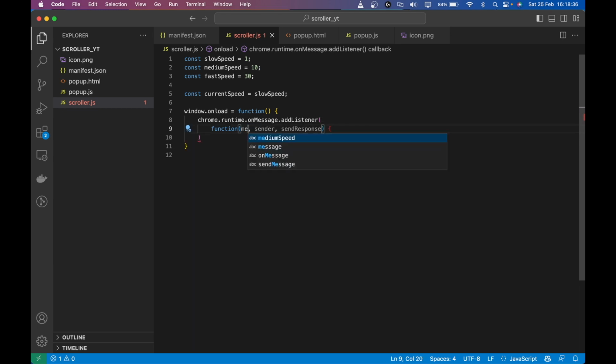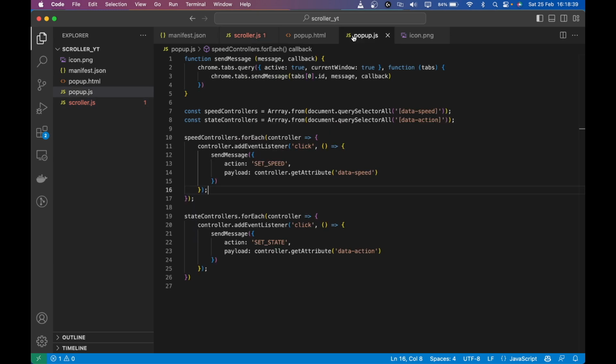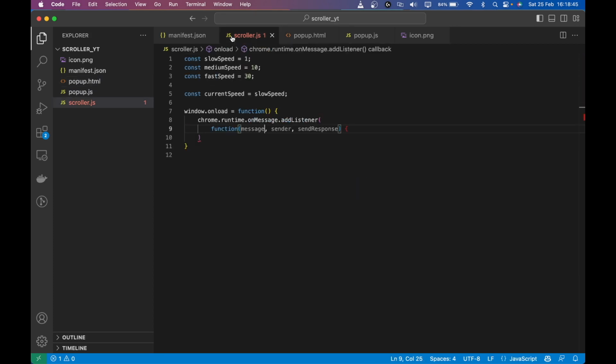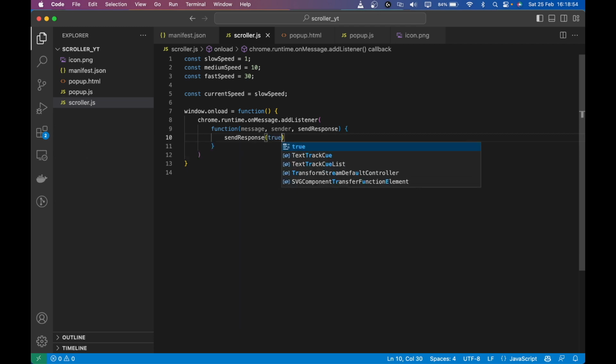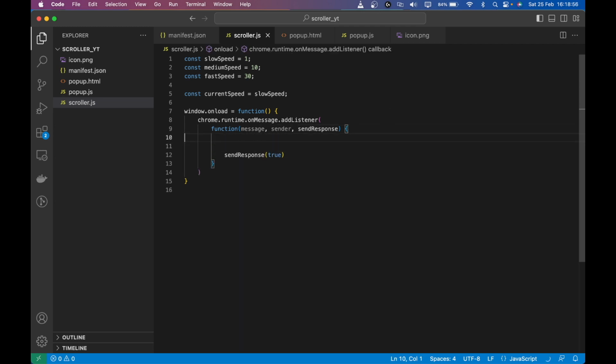Request is the message which we are sending from here, so I'm just going to name it message, and sendResponse is the callback. I'm just going to call the callback because we always have to do that.